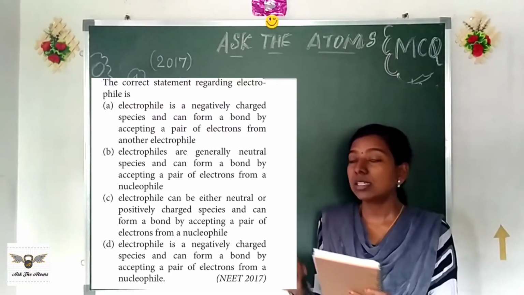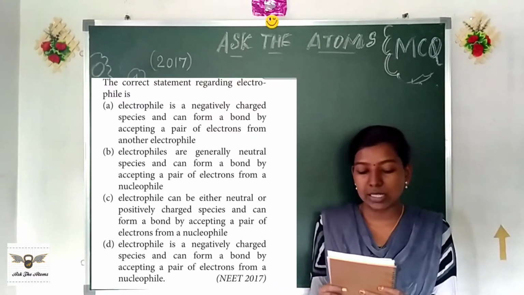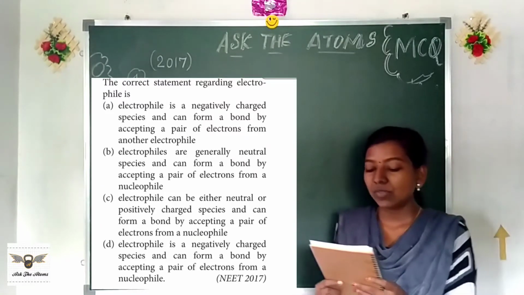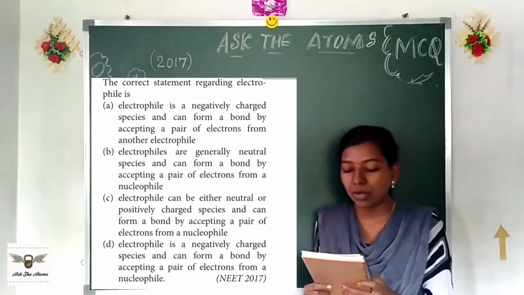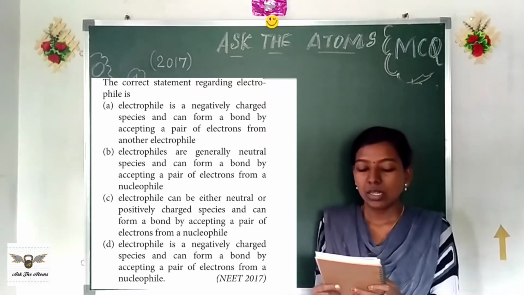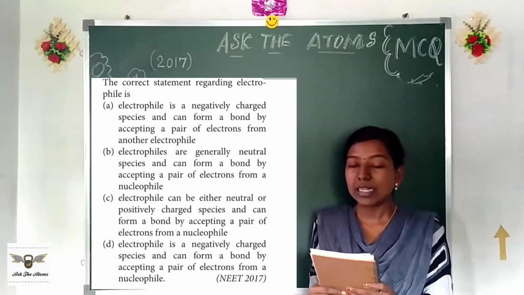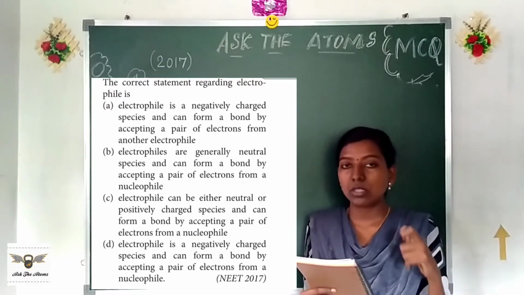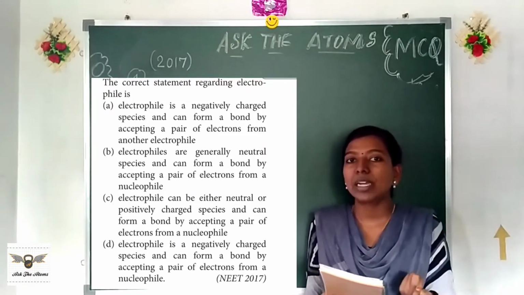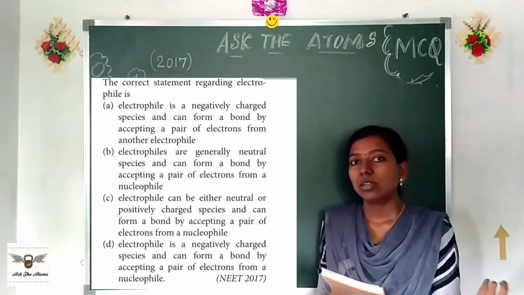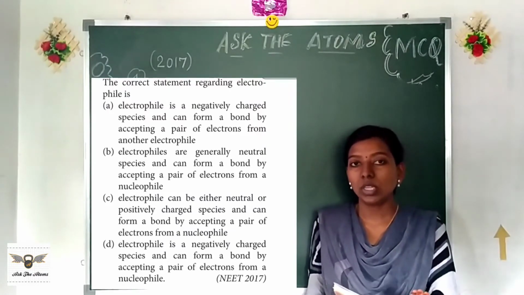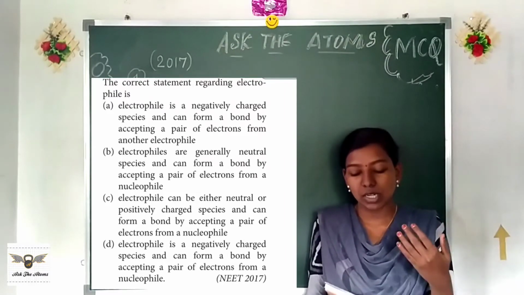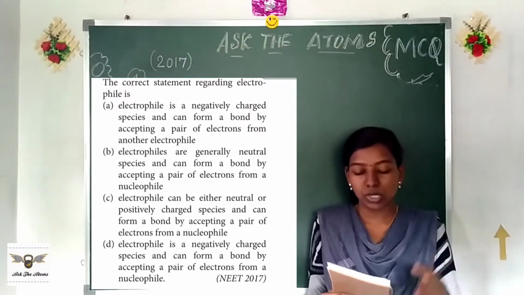So the question is, the correct statement regarding the electrophile is: option A, electrophile is a negatively charged species and can form a bond by accepting a pair of electrons from another electrophile. So here they say electrophile is negatively charged and it forms a bond with another electrophile. Is this true? In chemistry, an electrophile pairs with a nucleophile, as opposite charges attract each other. So option A is ruled out.